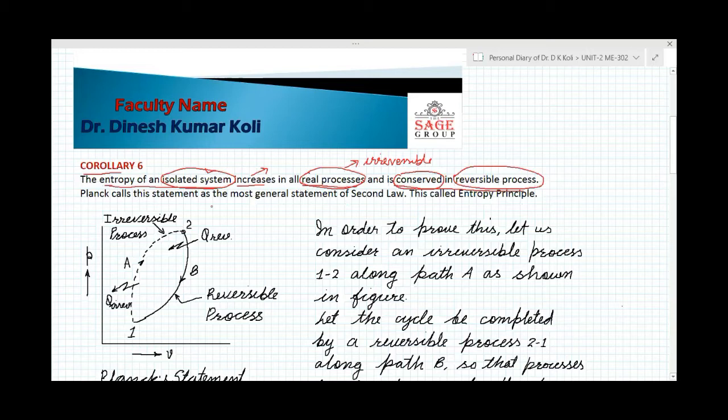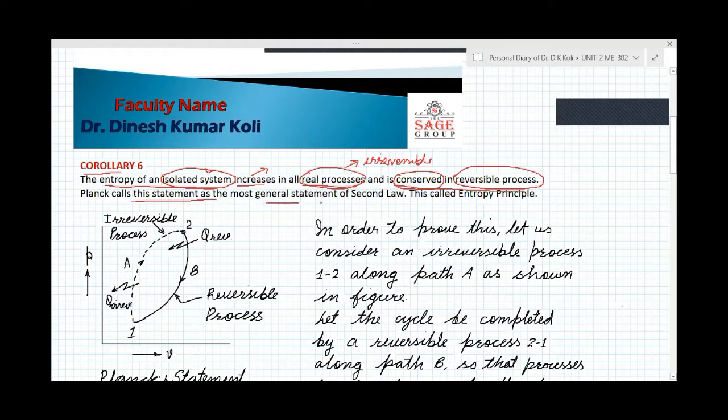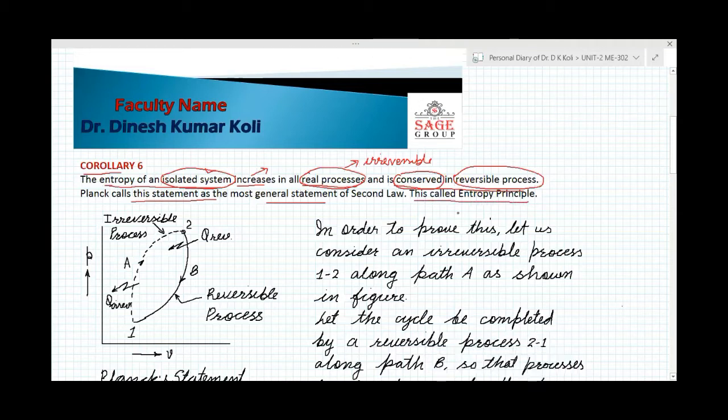So this statement is the most general statement of the second law, and it is called the entropy principle. Here the entropy of an isolated system increases in all real processes and is conserved in all reversible processes.